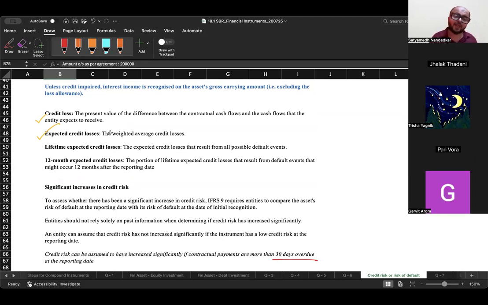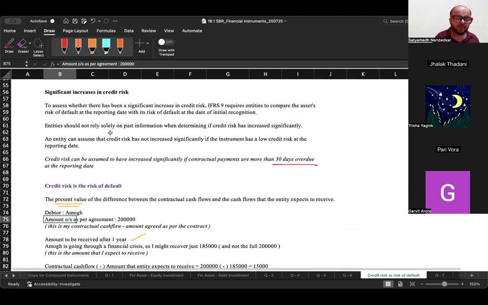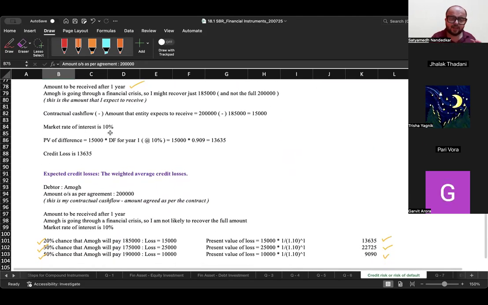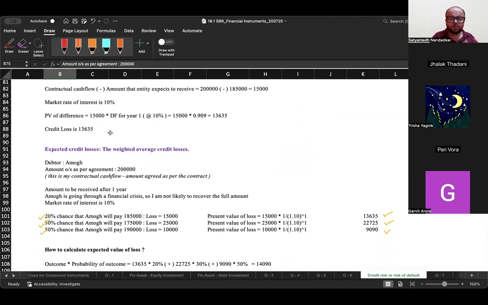Now, what is expected credit losses? Expected credit loss, the concept of expected value comes in here. Now think about it. There is this debtor called Amog. He is supposed to pay me 2 lakh rupees as per the agreement. Contractual cash flow, cash flow promised under the contract.